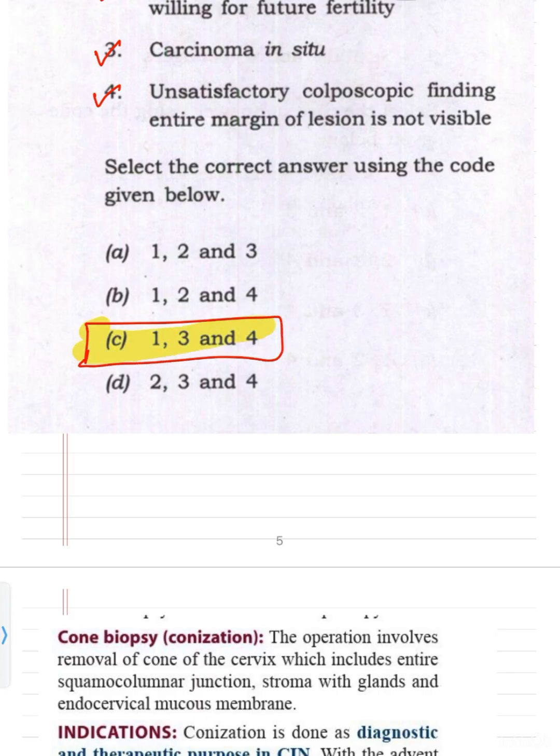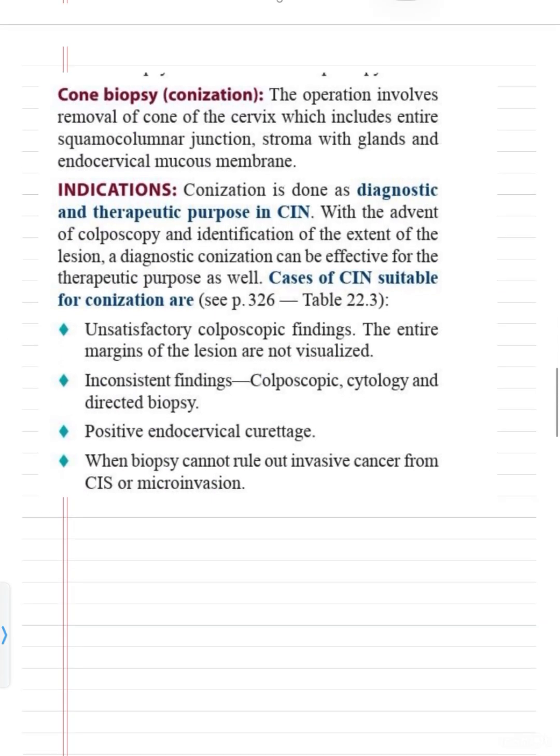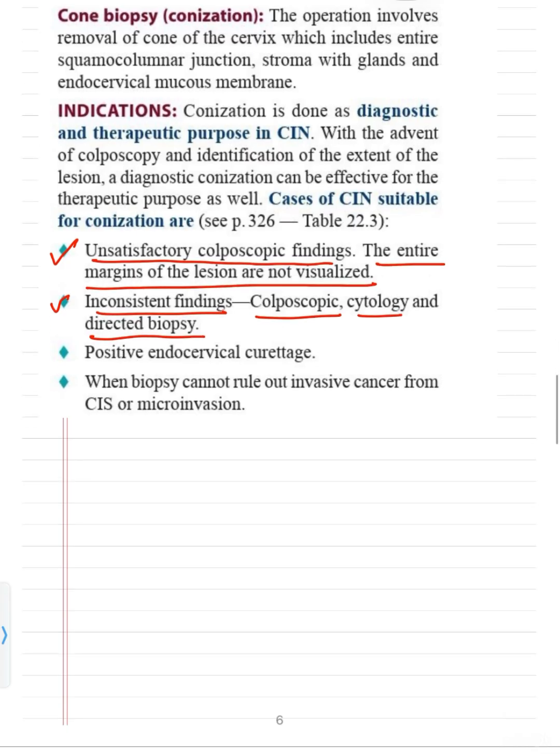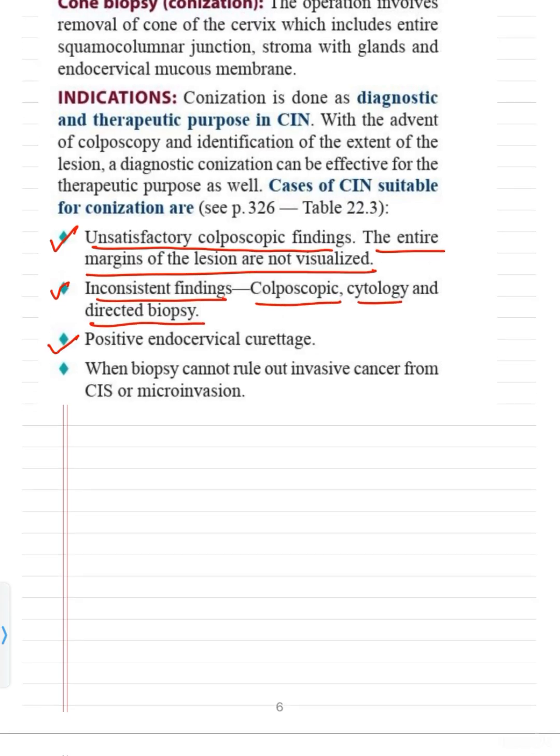Now this is again taken from Datta's textbook. The indications for conization are unsatisfactory colposcopic findings, where the entire margin of the lesion is not visualized. So you are going to do conization. Or if you get inconsistent findings, like the colposcopy finding is different, the cytology finding is different, and the directed biopsy finding is different, you are going to do conization. If endocervical curettage is positive, you are going to do conization. And if the biopsy cannot rule out invasive cancer from carcinoma in situ or microinvasion, you are going to do conization.